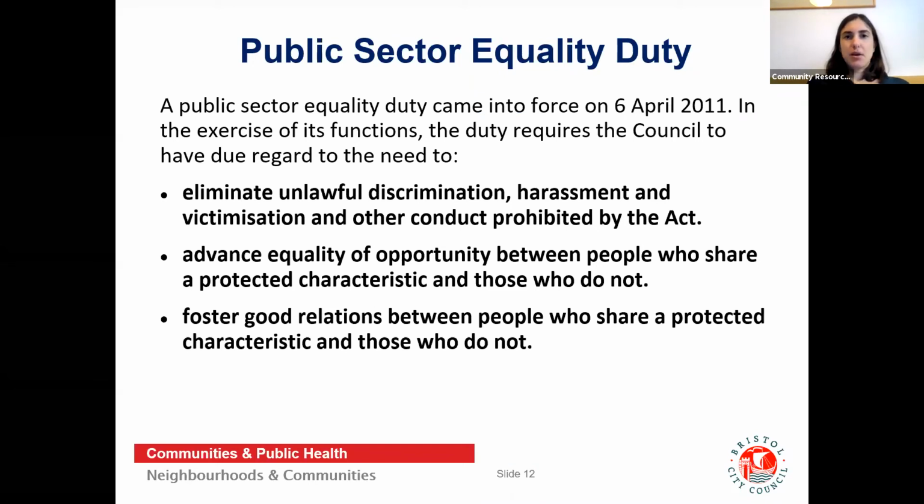We also wanted to make you aware that the Council is required to follow the Public Sector Equality Duty, which came into force in 2011. The 3 bullet points outline what the Council has due regard to: eliminating the unlawful discrimination, harassment and victimisation and other conduct prohibited by the Act, advancing equality of opportunity between people who share a protected characteristic and those who do not, and fostering good relations between people who share a protected characteristic and those who do not.